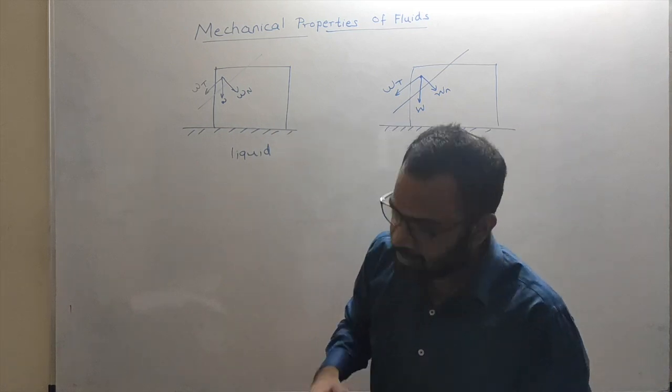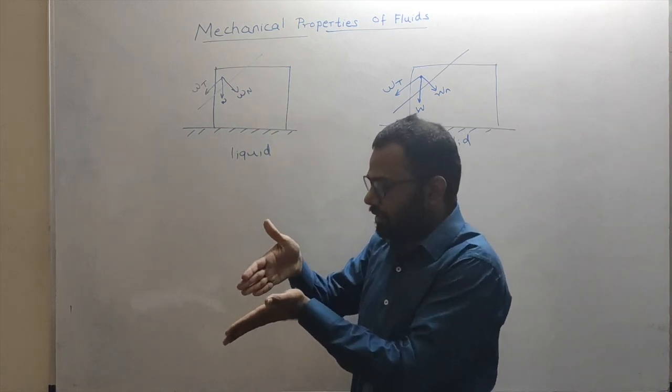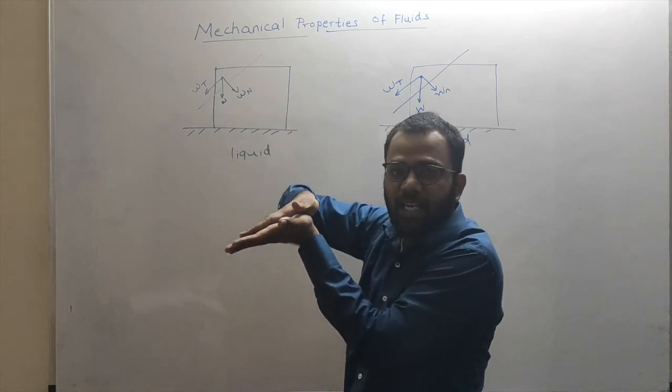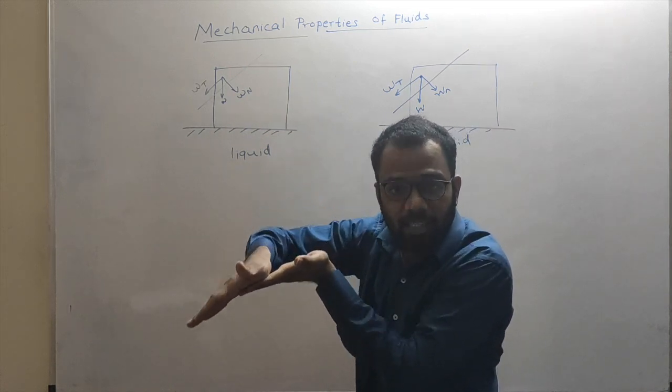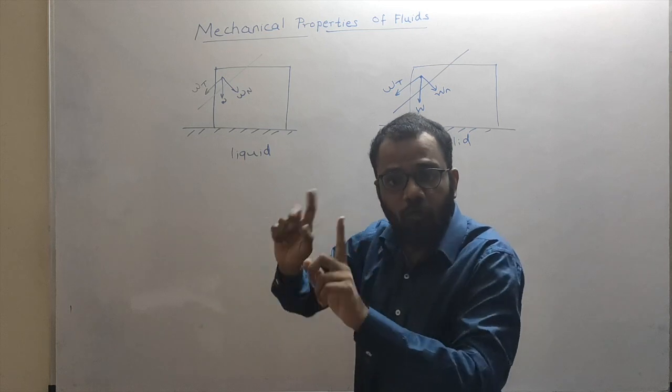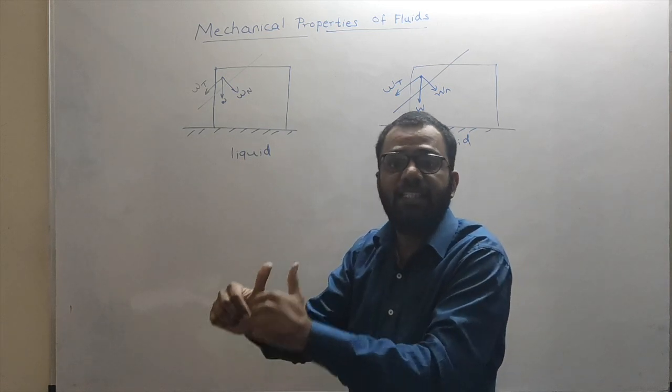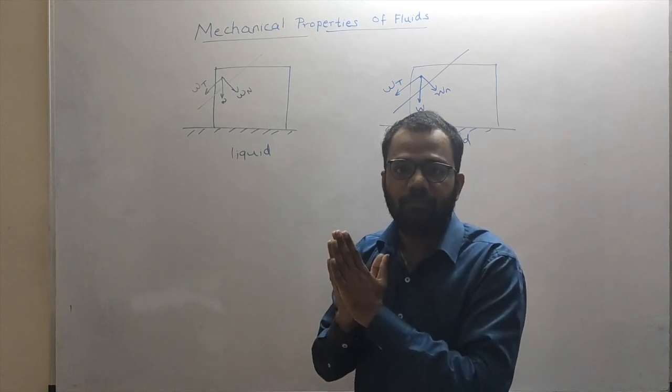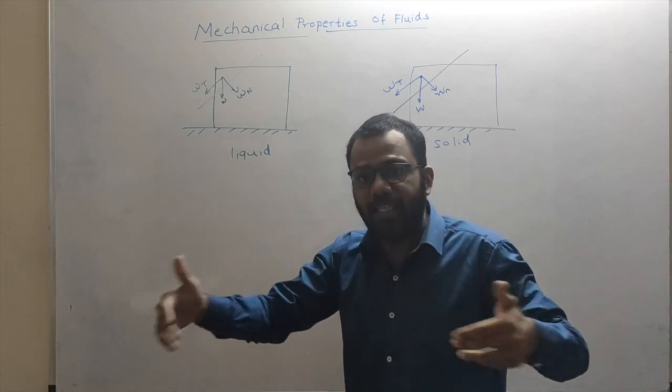So if any surface tends to rub against another surface in a liquid, there won't be anyone resisting that motion. It will simply flow in that direction.